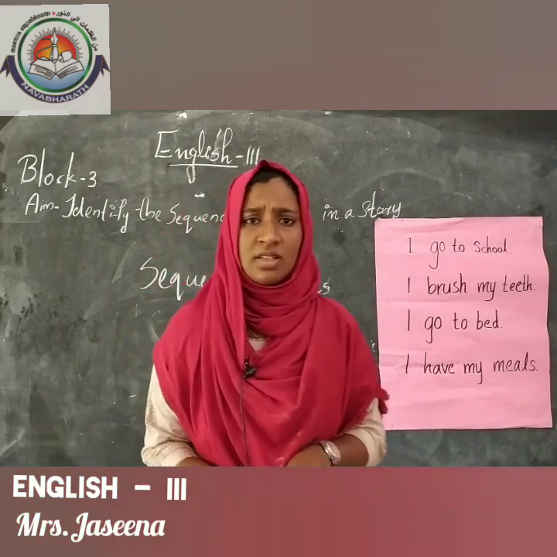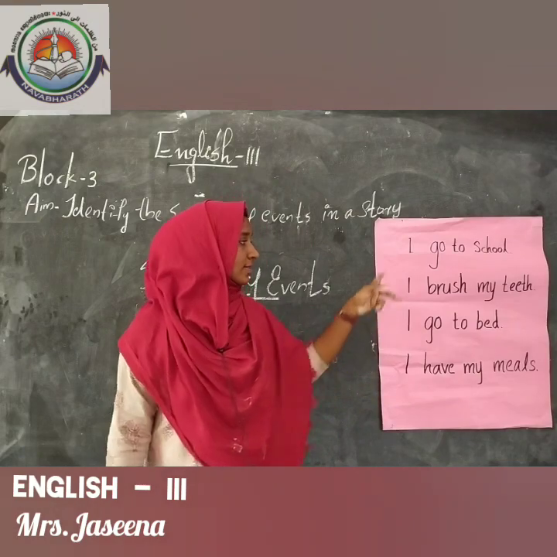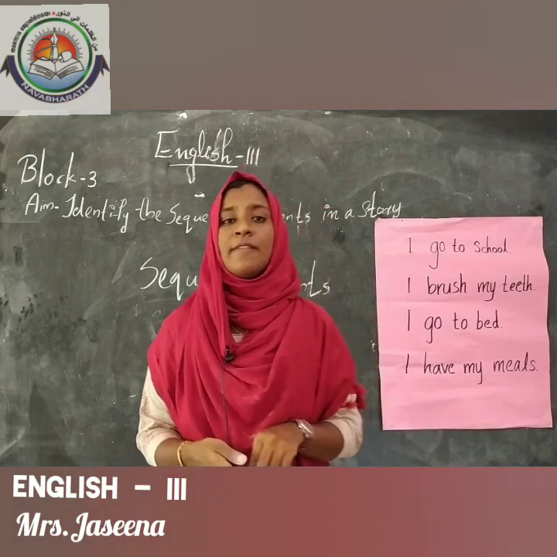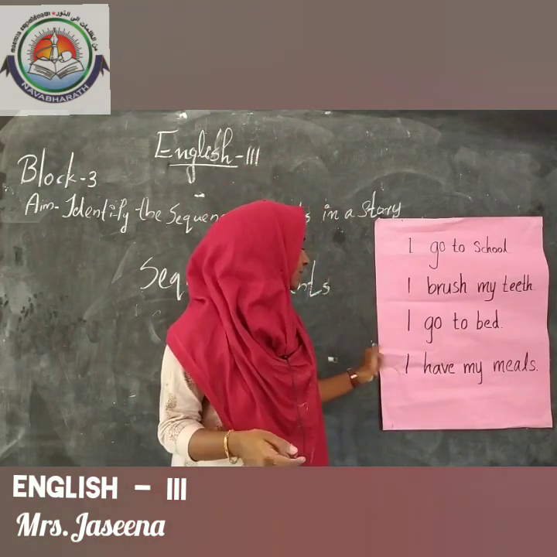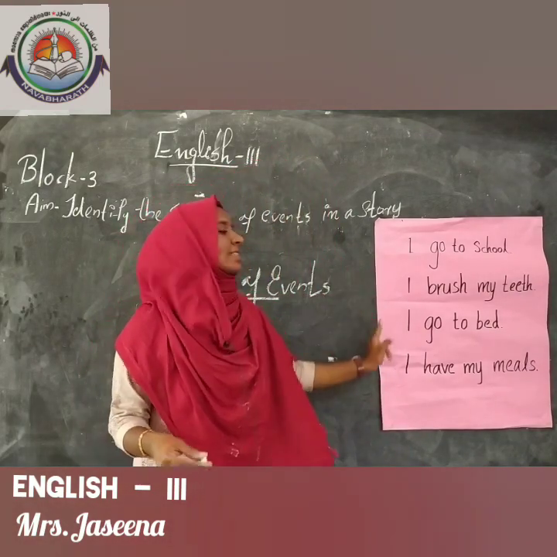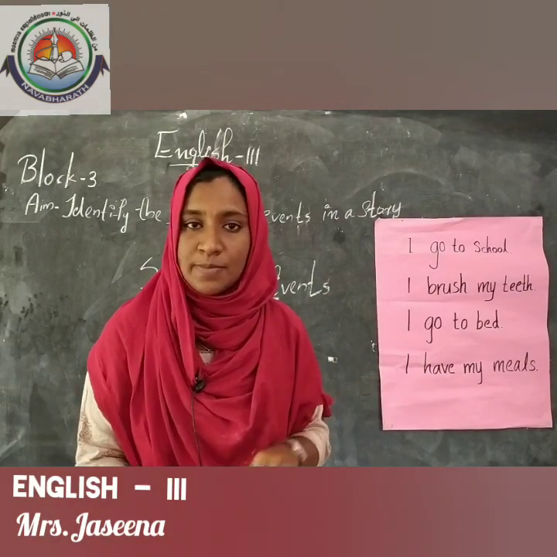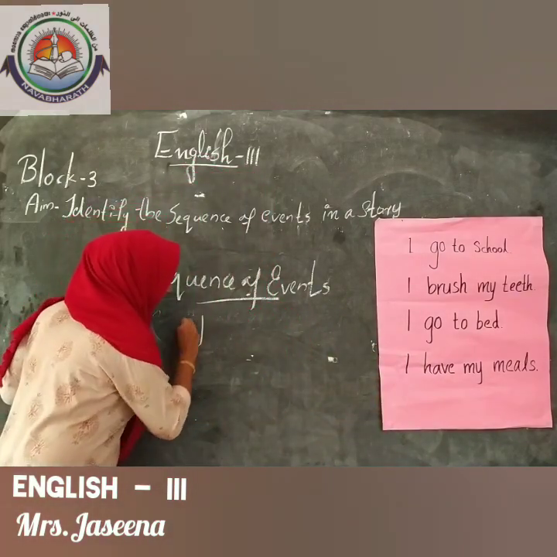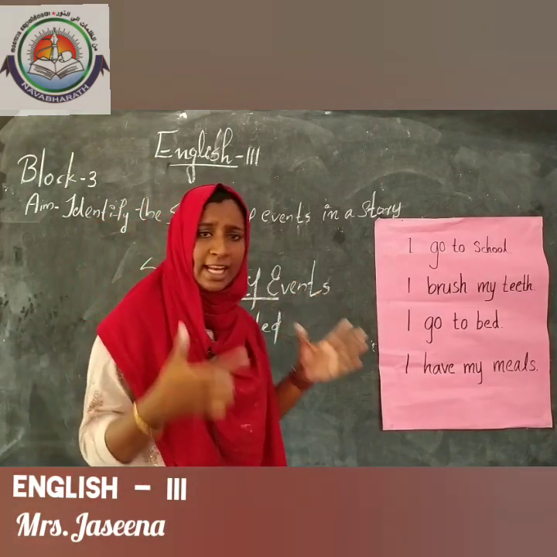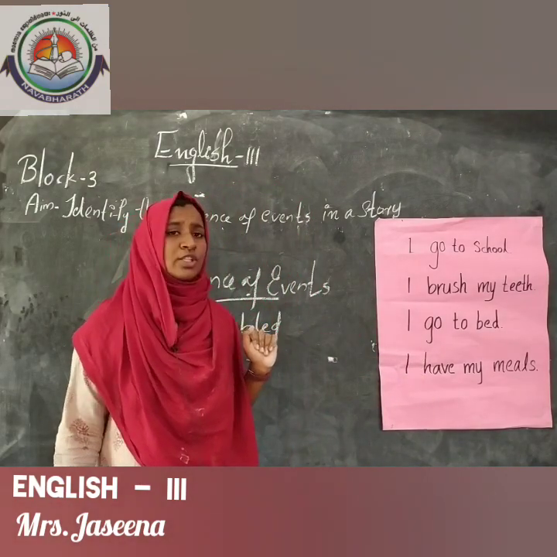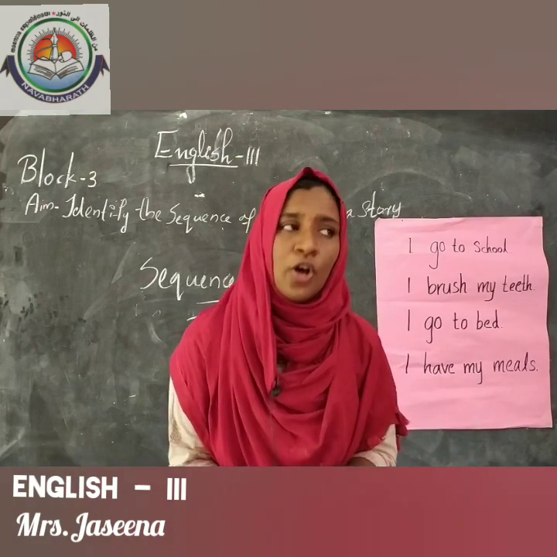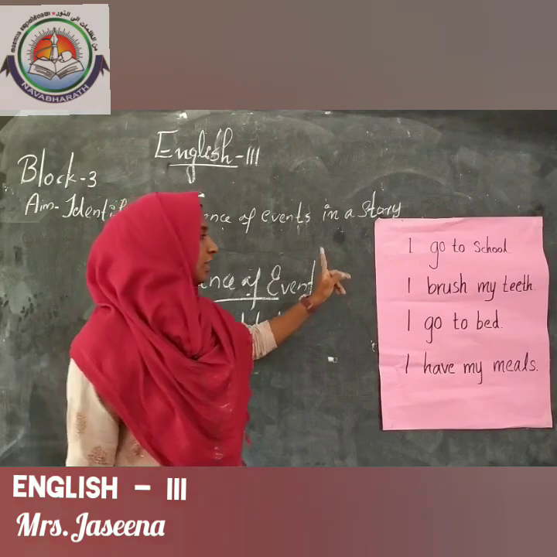Do you understand? Children, what is this? Yes, this is just 4 sentences. Is it clear to you? Here all the sentences are correct, but not in a correct pattern. It is in jumbled order. Jumbled means not in a correct order, it is in disorder. So, will you please help me to find the correct order, children? Then we can find the correct order.